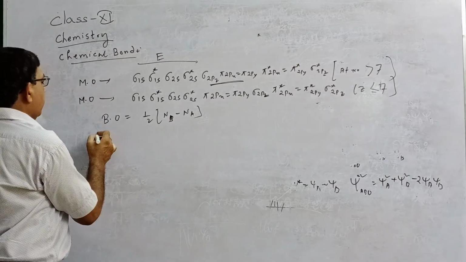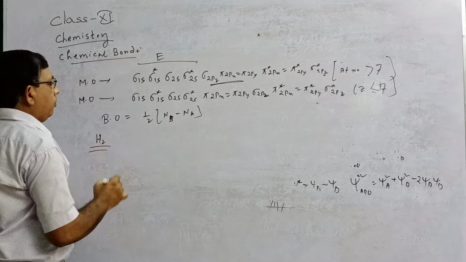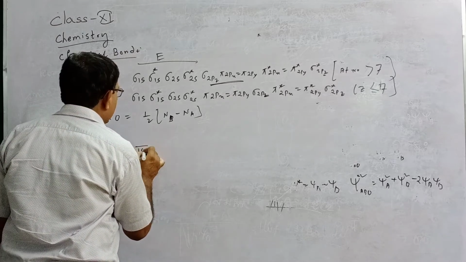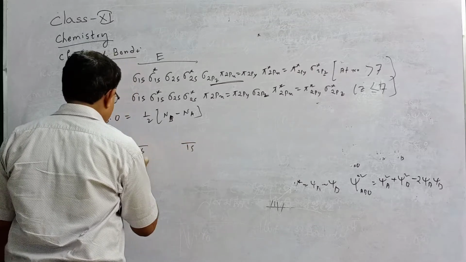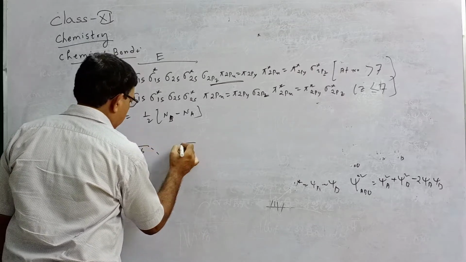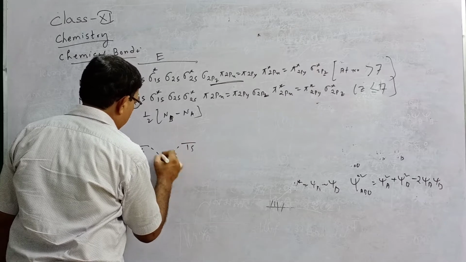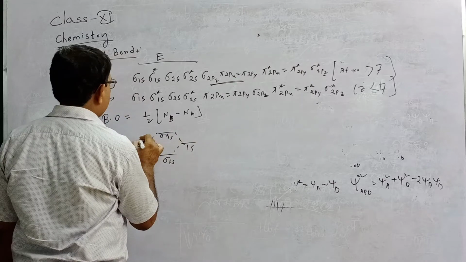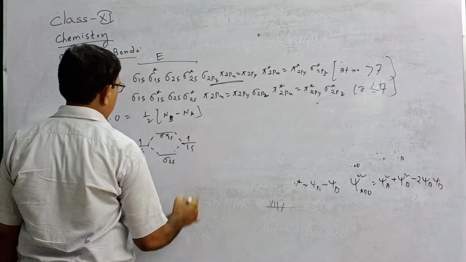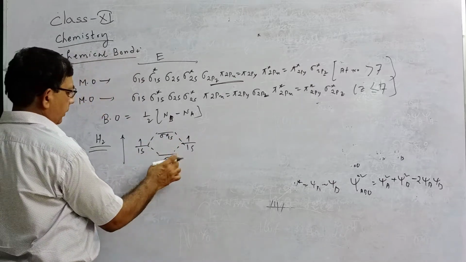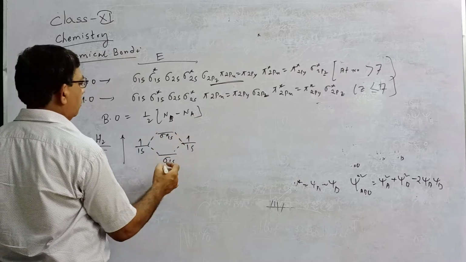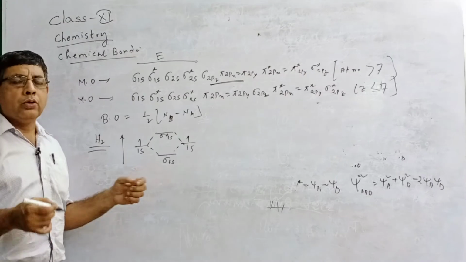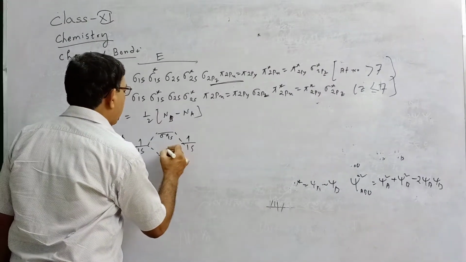Now consider the H2 molecule. How many electrons? Say if you write this, 1s, this is 1s, this is the energy. They overlap to form sigma 1s and sigma star 1s. So this is 1 electron from hydrogen, here 1 electron from hydrogen. 2 atomic orbitals overlap to give 2 molecular orbitals. How many electrons? 2 electrons. Now filling up takes place according to the Aufbau principle and Hund's rule. So 2 electrons remain in sigma 1s.